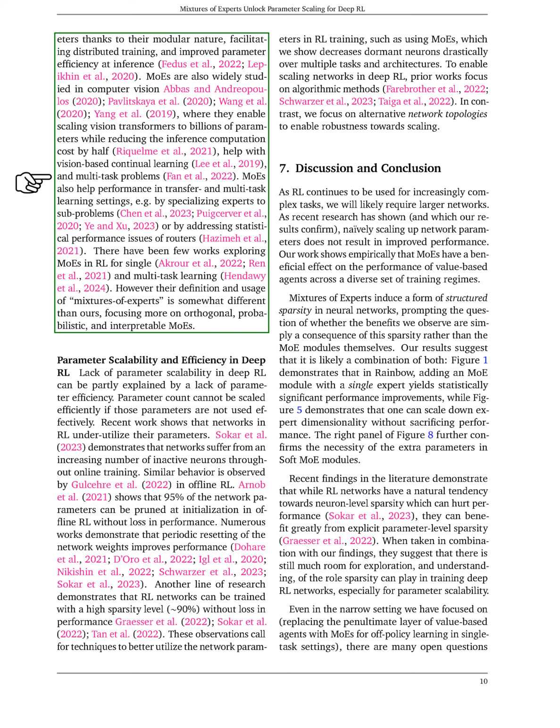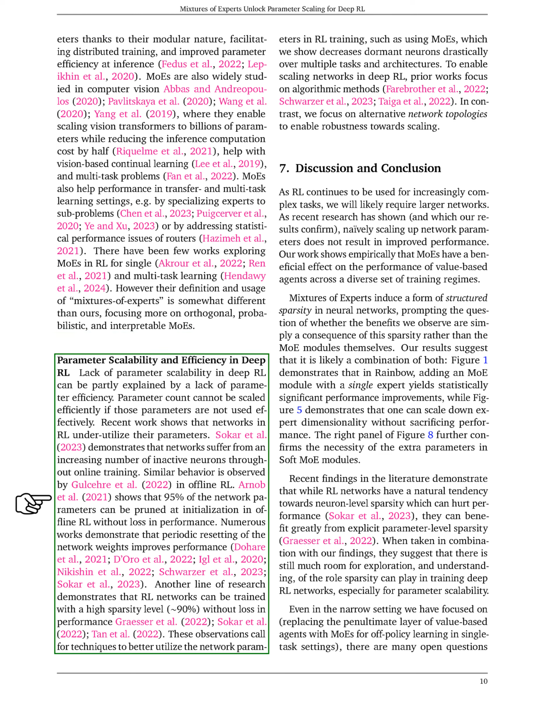The issue of parameter scalability and efficiency in deep RL is significant. It's partly due to the inefficient use of parameters, as networks in RL tend to underutilize their capacity. Studies have shown that networks can become increasingly filled with inactive neurons over time, and a large portion of network parameters can be pruned without affecting performance.